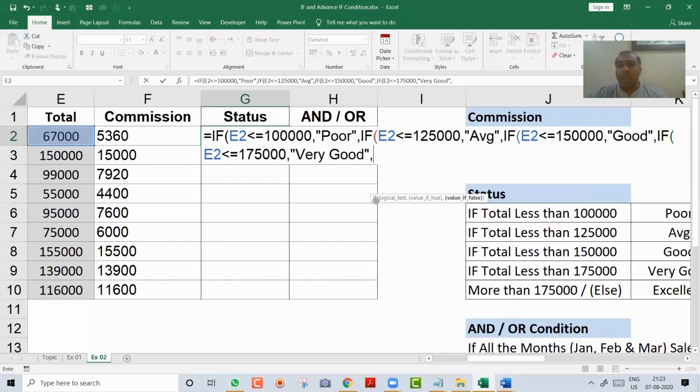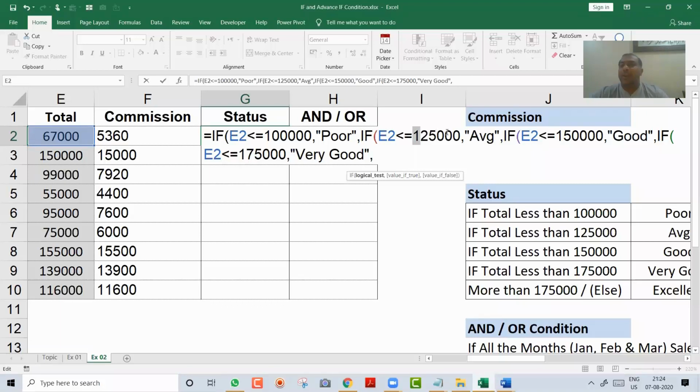So for everybody, you have said, okay, less than 100,000 is poor, between 100,000 and 125 is average. Now this is a between condition. If you are confused about why it is written this way, because less than 125 would mean 0 to 125, no. This condition will see, is there any condition before me? Before this, you have the 100,000 condition.